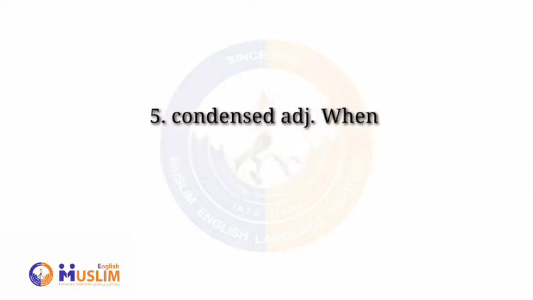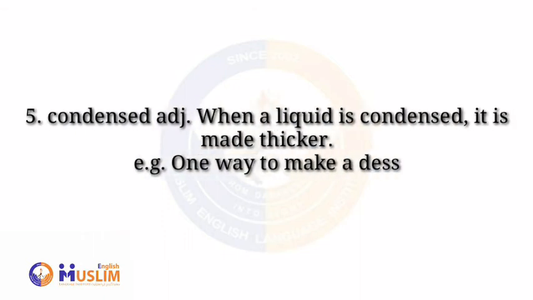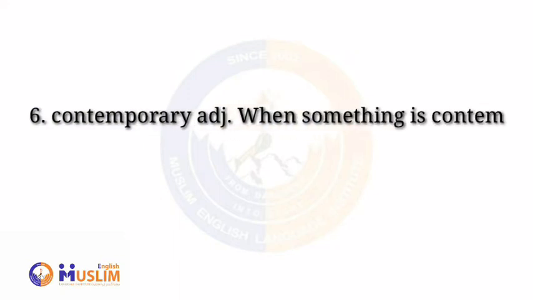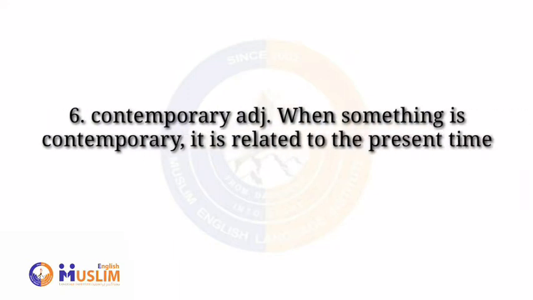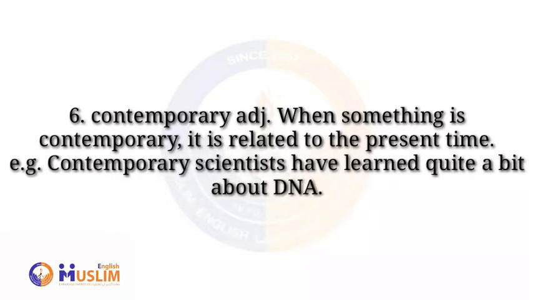Number 5. Condensed. Adjective. When a liquid is condensed, it is made thicker. Example: One way to make a dessert thick and sweet is to use condensed milk. Number 6. Contemporary. Adjective. When something is contemporary, it's related to the present time. Example: Contemporary scientists have learned quite a bit about DNA.